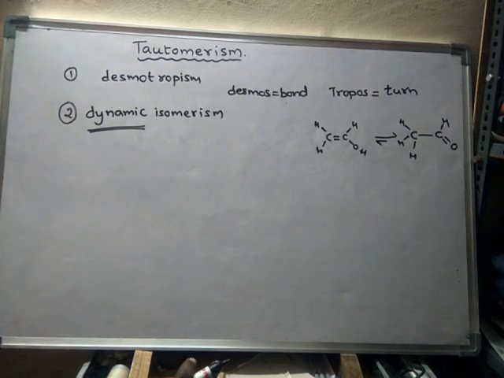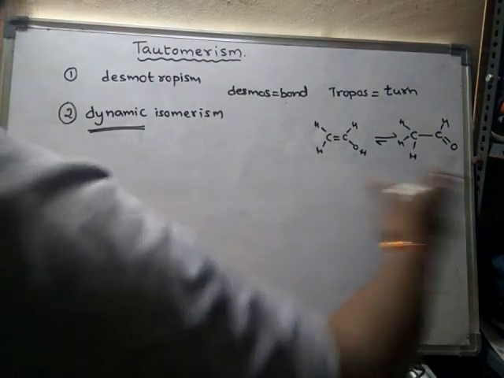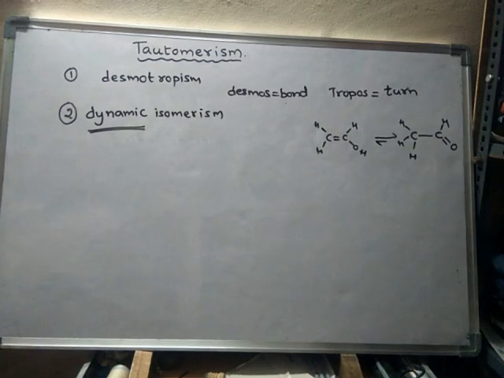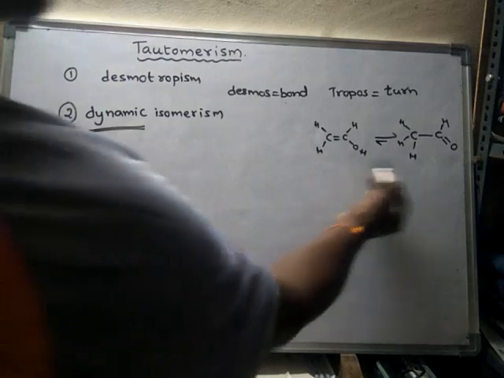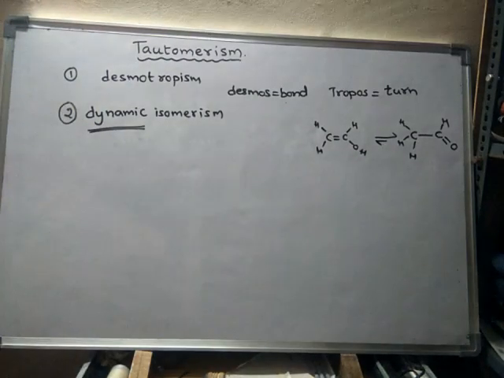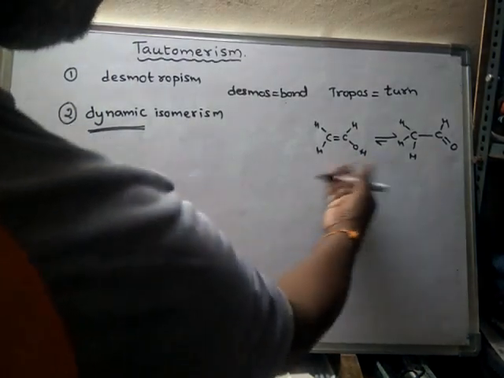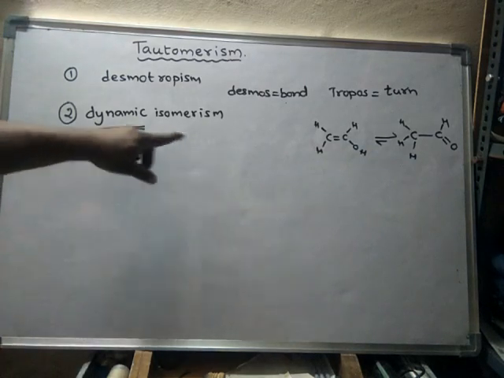Dynamic equilibrium means without any gap, or else without any stopping. So the equilibrium will continuously exist forever. Such a type of equilibrium is said to be dynamic equilibrium. So between the two tautomers, dynamic equilibrium is present. Hence this type of isomerism is also called dynamic isomerism.